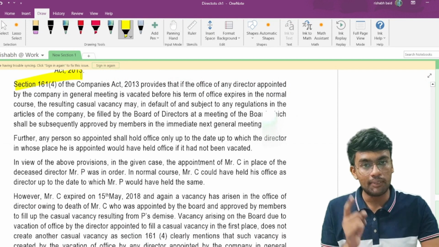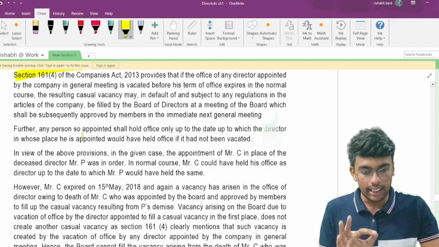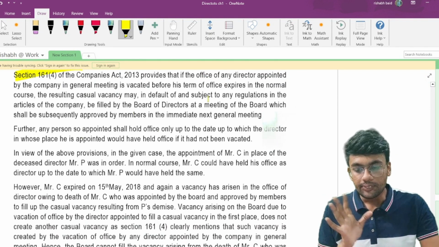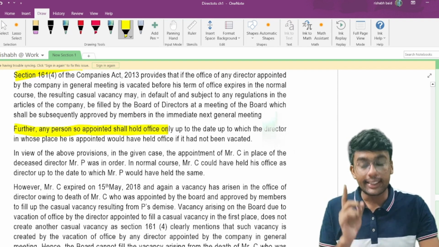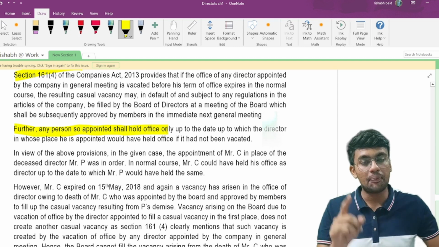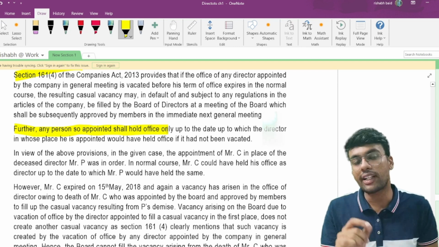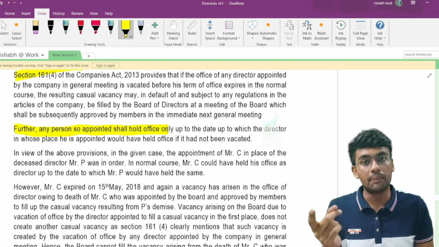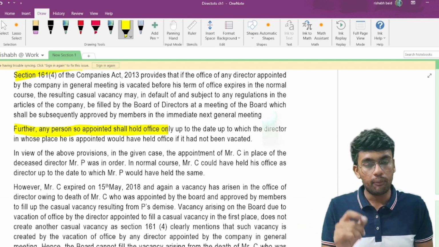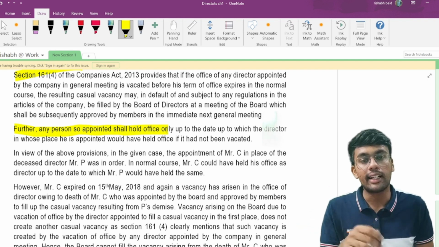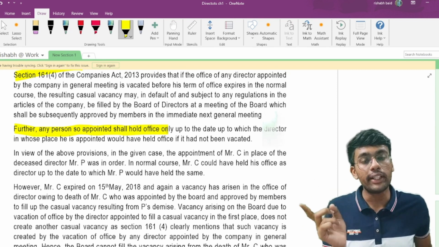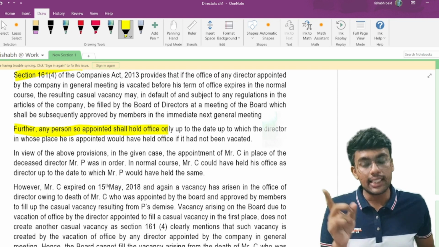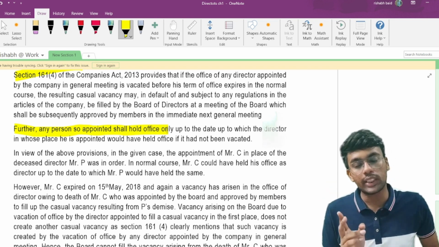Section 161 talks about casual vacancy. Let us discuss the relevant part over here. Any person so appointed under section 161, filling of casual vacancy. If the board of directors appoint a person as a director in place of any other director who was appointed at the annual general meeting, in such a case section 161 applies to those kinds of directors.